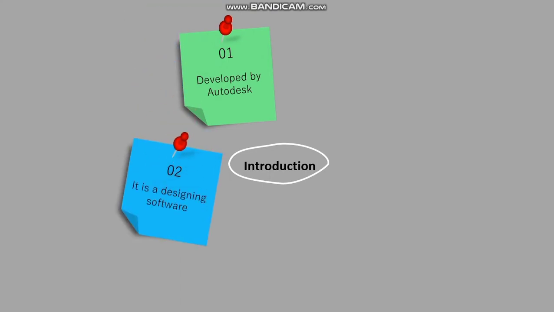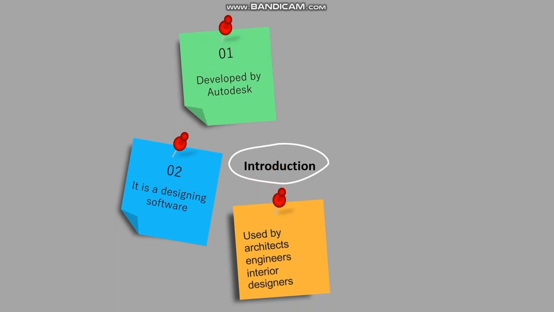Introduction of AutoCAD. AutoCAD is a computer-aided design software developed by Autodesk Company in December 1982. It allows you to draw and edit 2D and 3D designs more quickly and easily than you could by hand. It is used by architects, engineers, interior designers, real estate developers, artists, and the list goes on and on.